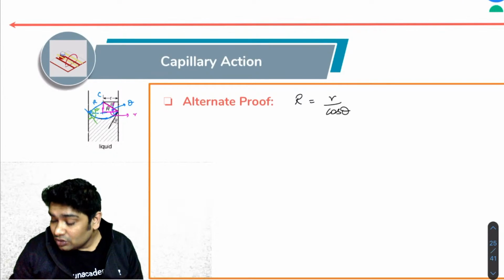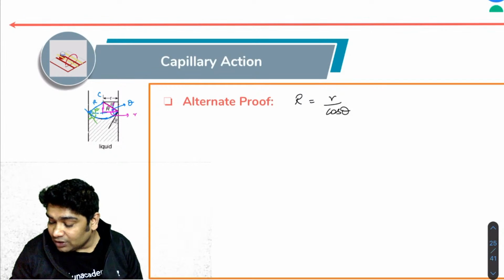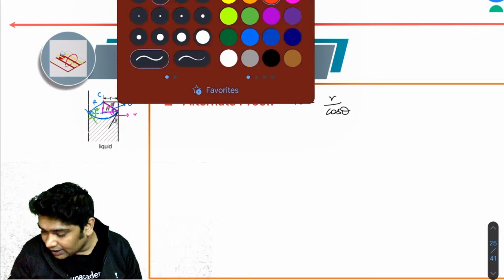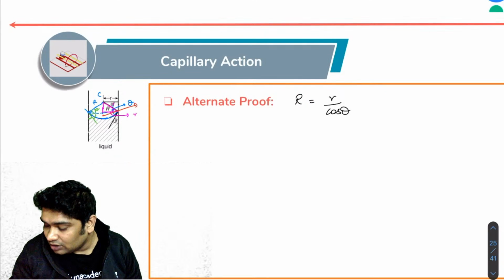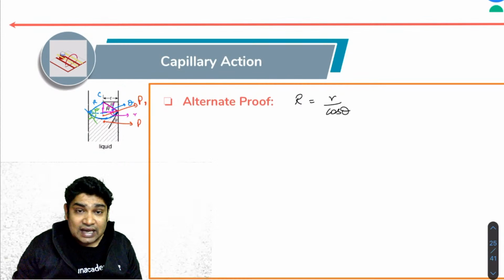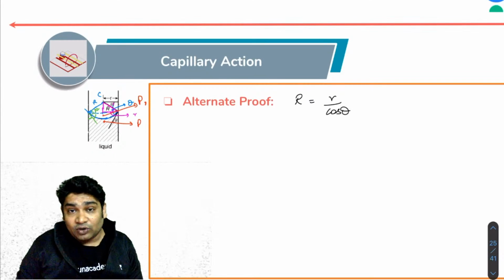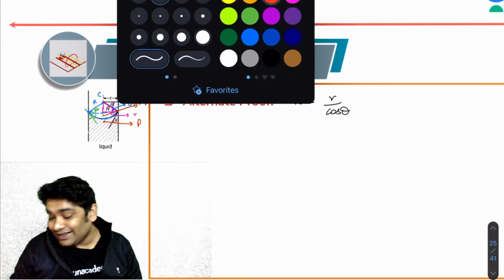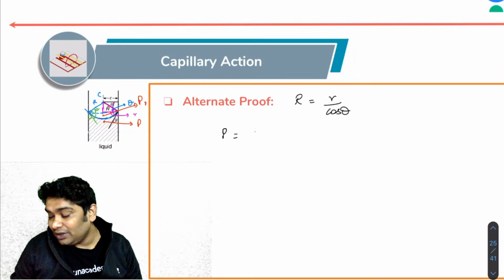So let's talk about the pressures at different points. I know the pressure here is P naught, and let's say the pressure here is P. Since I am crossing the liquid surface from the concave side, I know the pressure will reduce. Can I say P would be equal to P naught minus 2T over R?